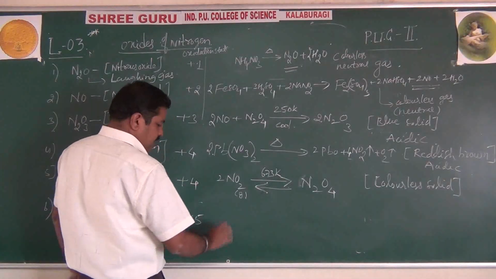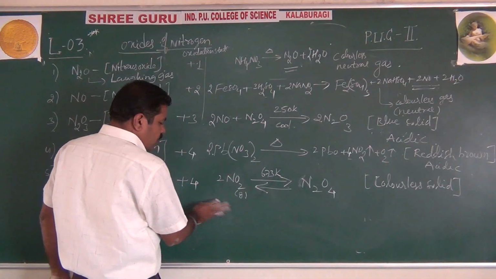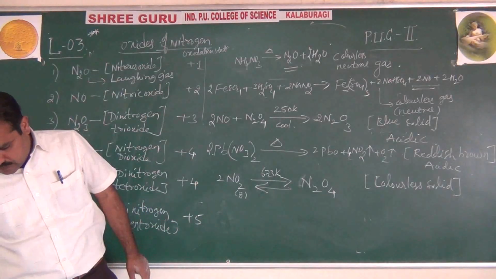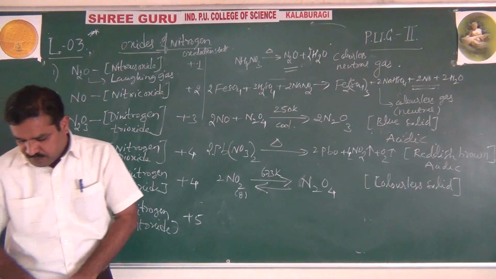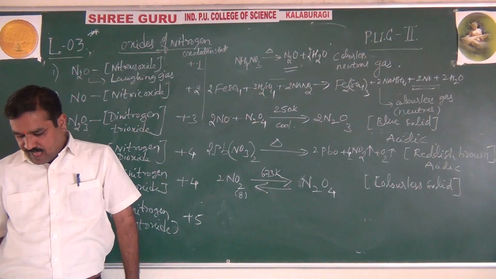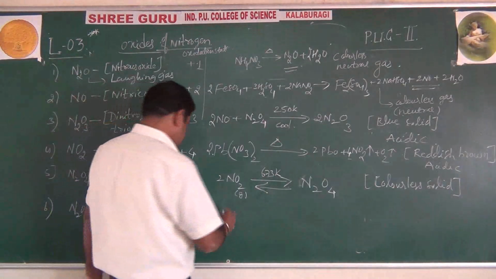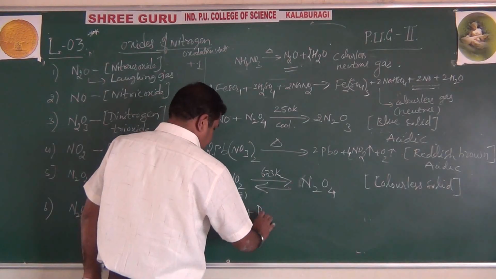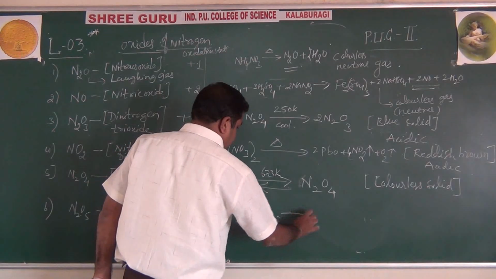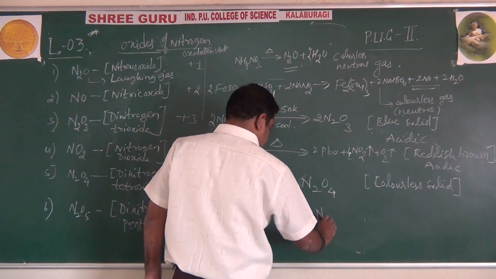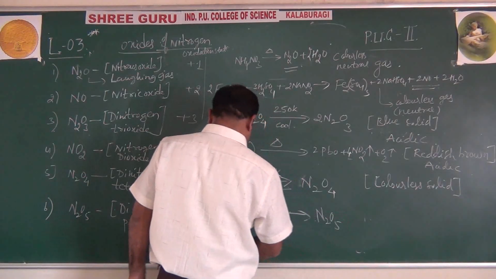You can prepare it by generally taking nitric acid with phosphorus pentoxide. If you treat it, you will get N2O5.